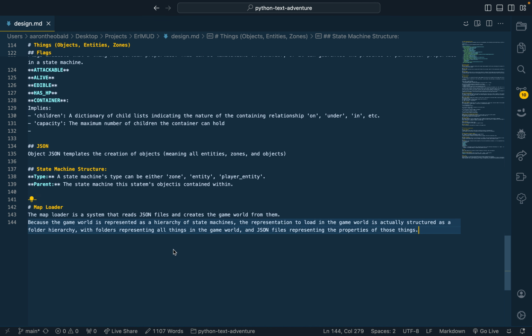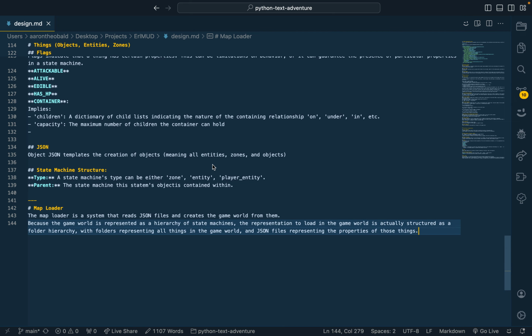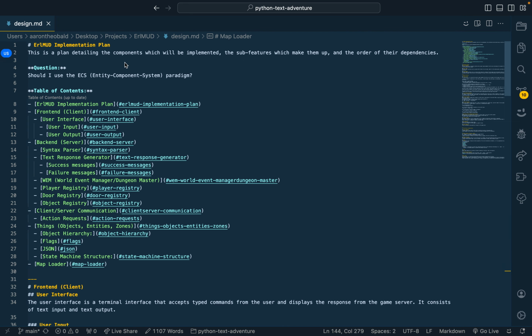I don't know. And then the map loader, I was just spitballing here, but the map loader would be something that runs on startup that reads through the whole directory of JSON files that represent the game world, which then, I don't know, makes state machines, initializes everything, puts it all together. So yeah, that's my whole design.